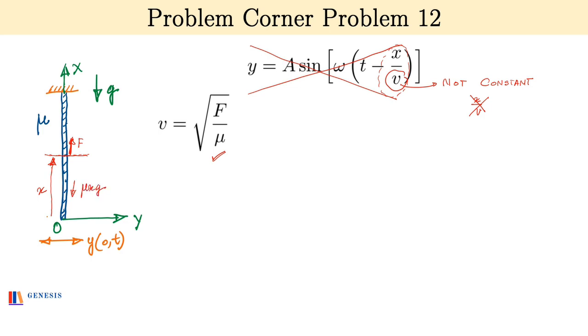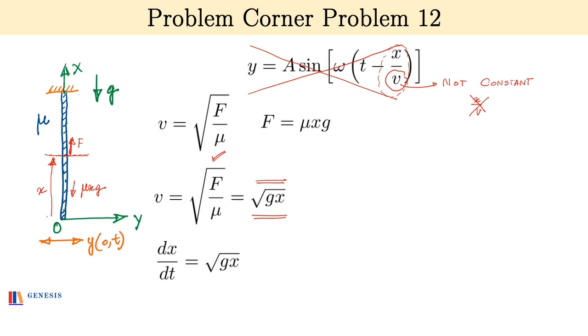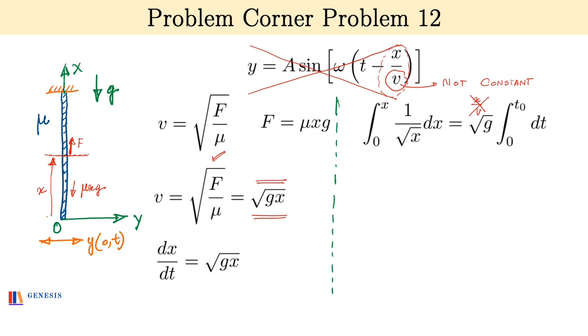Mu x is the mass of the string below that point. And so the speed of the wave at that location is v = root of F by mu, and the speed comes out to be root of g x. So how long does it take for the wave to reach the point x? We write v as dx by dt, and separating variables and integrating, we get the time t naught of reaching x as t naught = 2 root of x by g. This is a very simple integration. I trust all of you can do this.